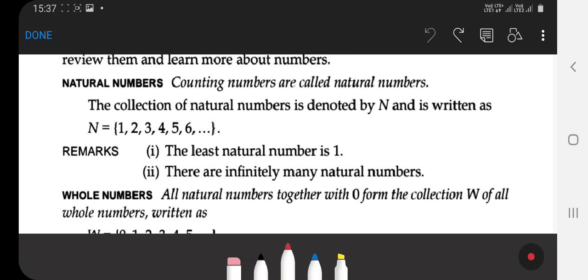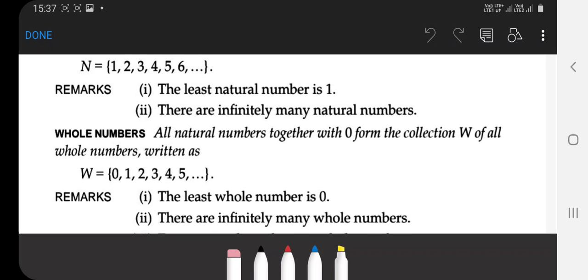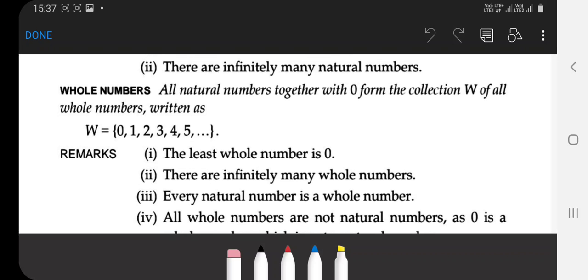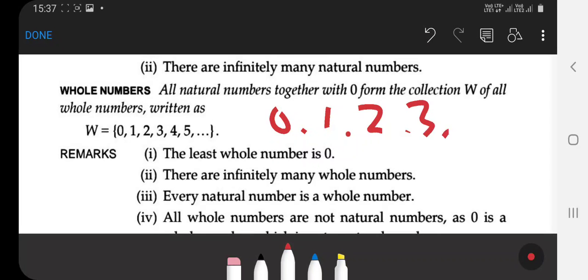The next is whole numbers. All natural numbers together with 0. In other words, you write like this, beginning from 0, 1, 2, 3, 4 and so on.